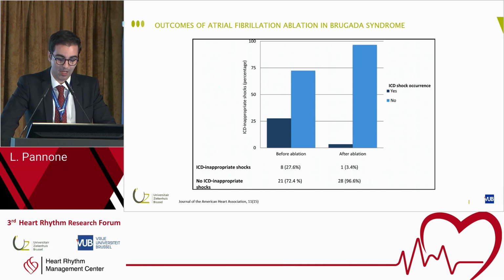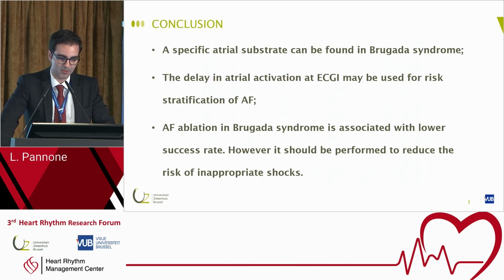However, the ablation was useful to reduce dramatically ICD inappropriate shocks. As you can see, before ablation, 27% of patients had an inappropriate shock, while after ablation, only 1 patient had an inappropriate shock. So, in conclusion, a specific atrial substrate can be found in Brugada syndrome. And the delay in atrial activation and ECG imaging may be used for risk stratification of atrial fibrillation. Atrial fibrillation ablation in Brugada syndrome is associated with a lower success rate. However, it should be performed to reduce the risk of inappropriate shocks.